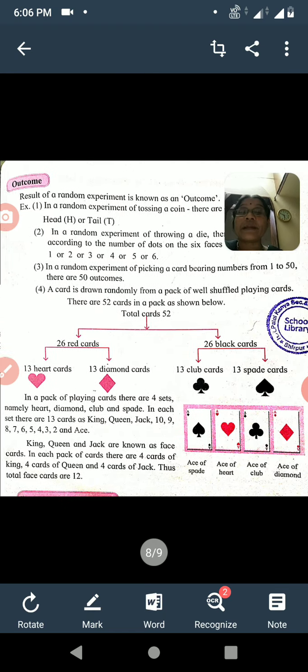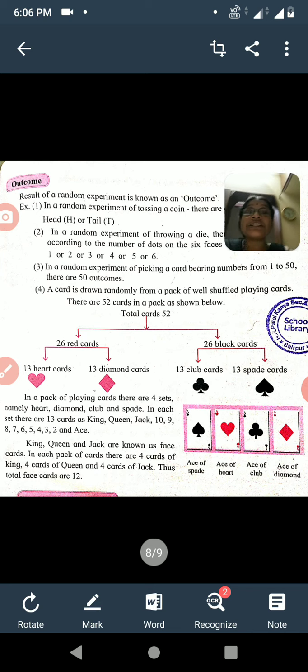Next one is picking a card from a pack of well shuffled playing cards. And these are random experiments. All of you should have understood the activities.